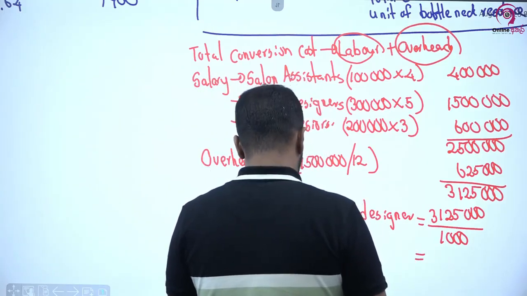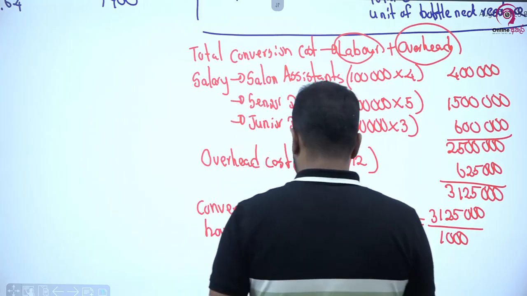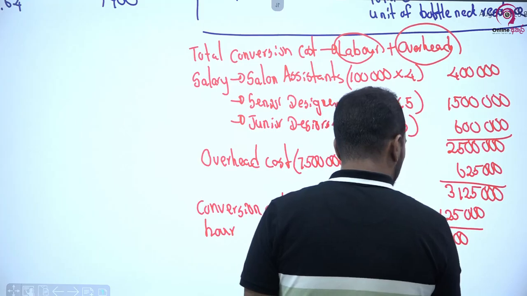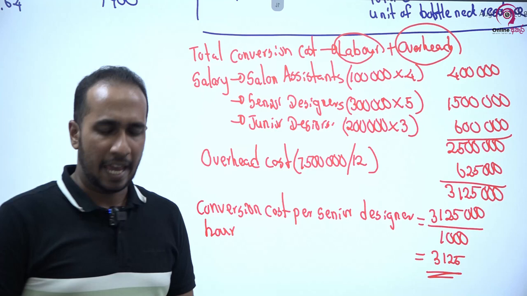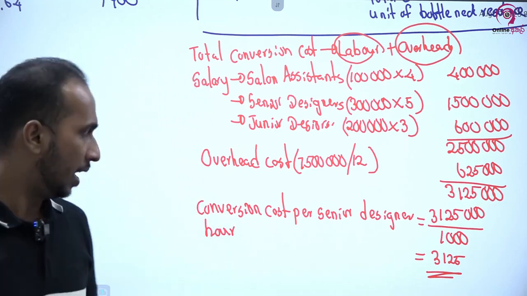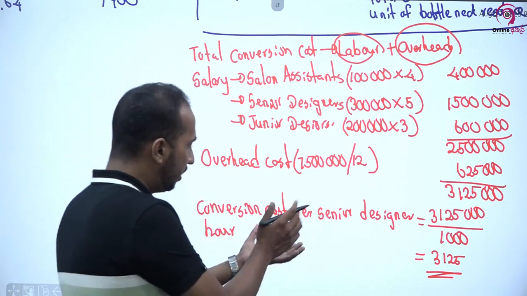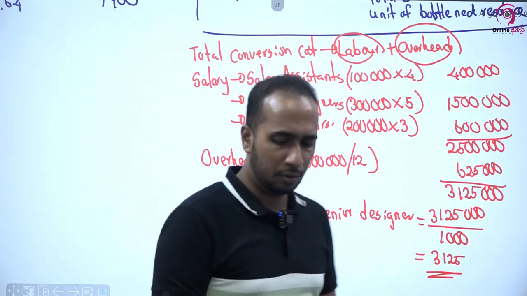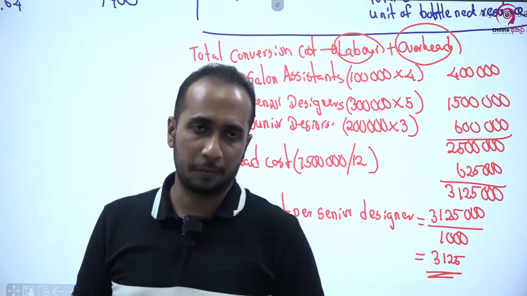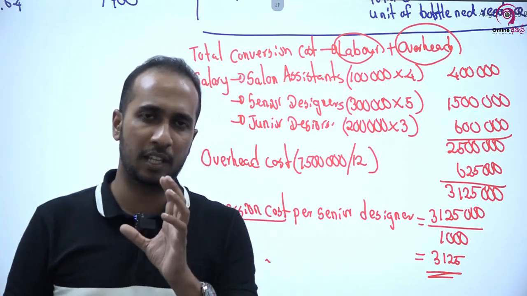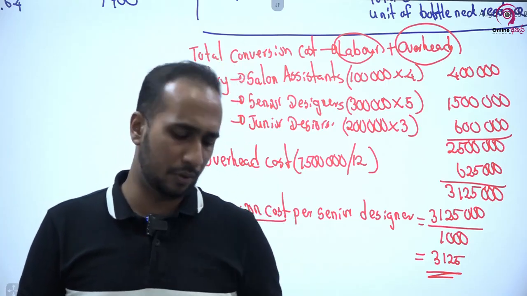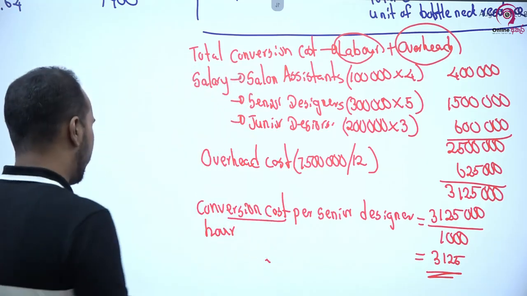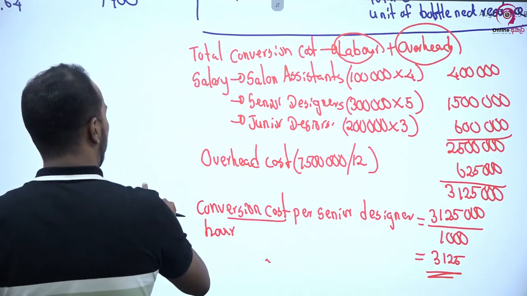So now I am getting 3,125,000 divided by 1,000 in the sense my conversion cost per hour is rupees 3,125. රුපියල් 3,125ක් වෙනවා ළමයි එක hour එකකට. පැහැදිලිද? අපේ bottleneck resource එක වෙච්ච senior designers ලගේ hour එකට අදාළ conversion cost එක අපි calc කර ගන්නවා 3,125 කියලා. Based on this we can calculate the throughput accounting ratio.